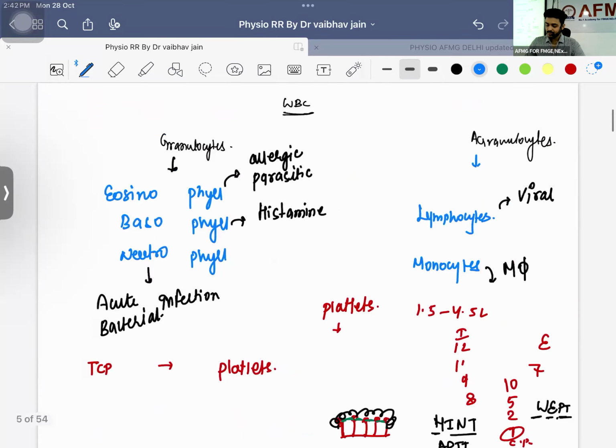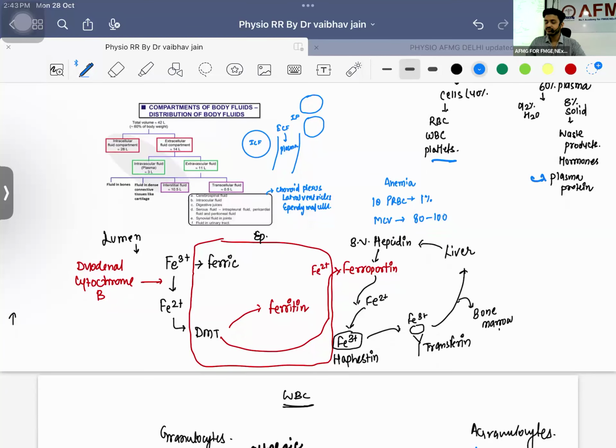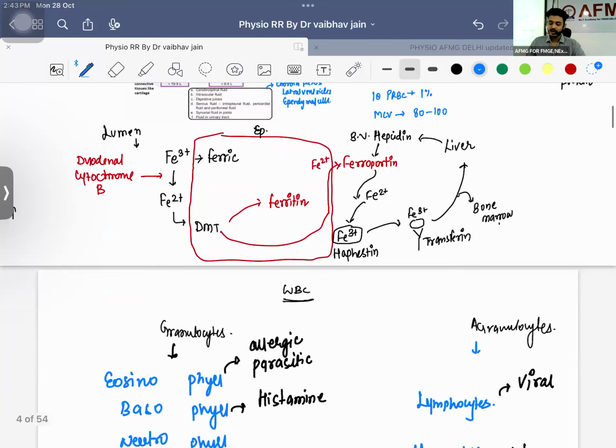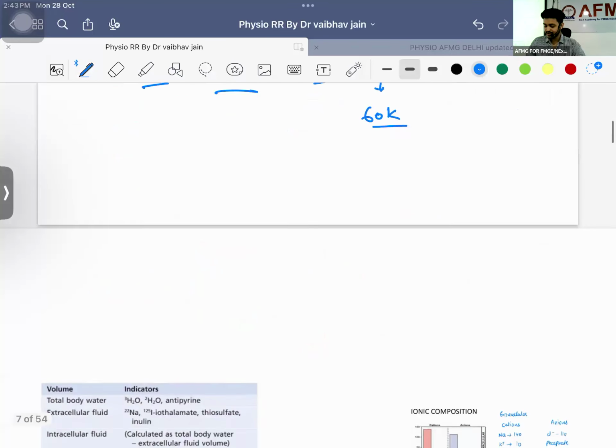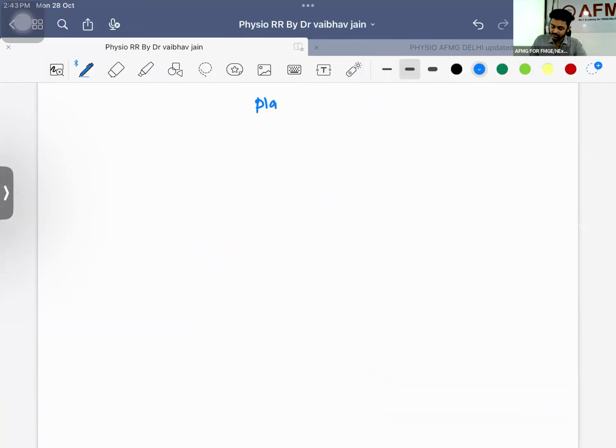Now we will be discussing about the plasma proteins. Platelet done, normal count, basic things we are done. Now the most important thing from this particular segment is plasma proteins. Plasma proteins की बात करते हैं, चलो आ जाओ. So we are having plasma proteins. What are the plasma proteins? Do you know?